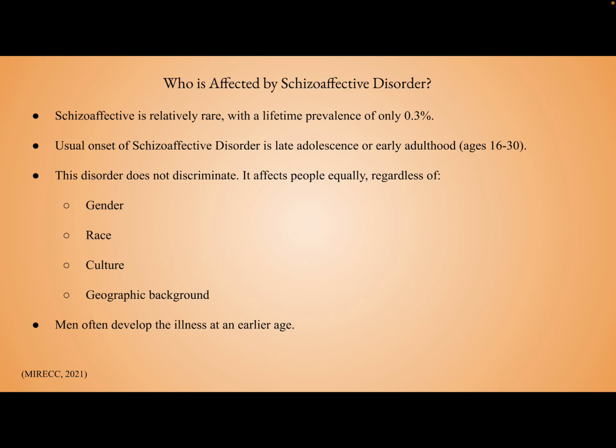Well, it's relatively rare, only affecting about 0.3% of the population. We typically see these symptoms start to develop from late adolescence to early adulthood, but it can affect anyone. It does not discriminate. It can affect people equally, regardless of gender, race, culture, or geographic background. However, in men, it's often developed at an earlier age.